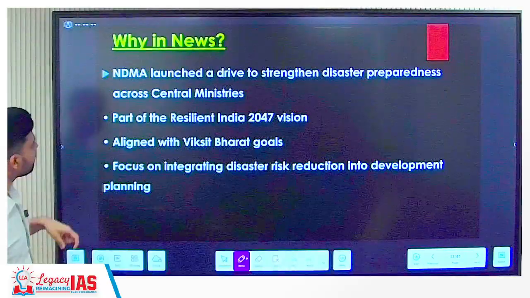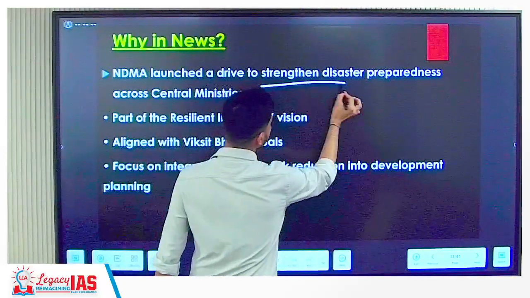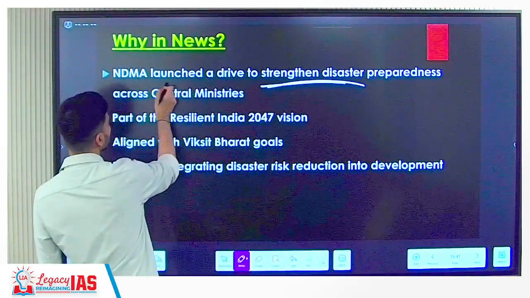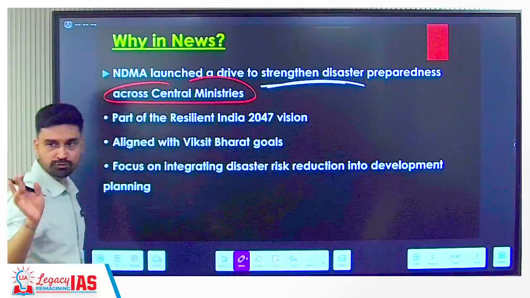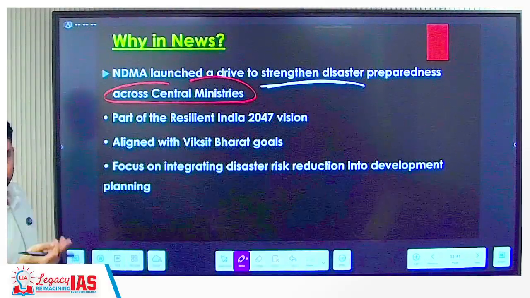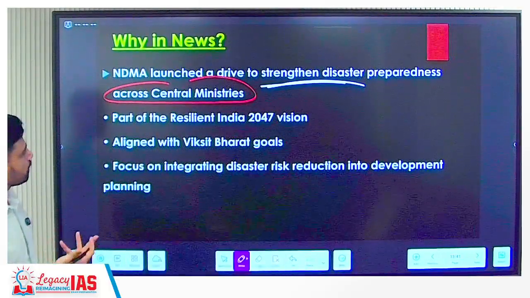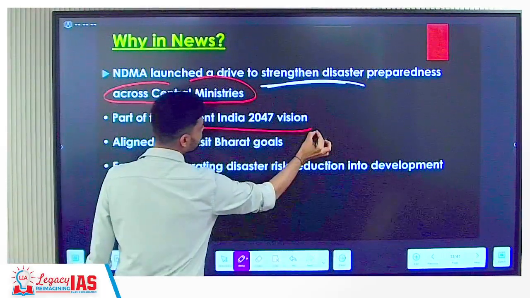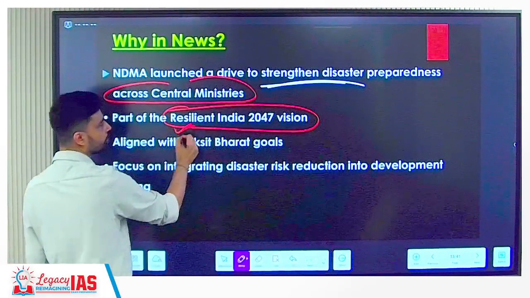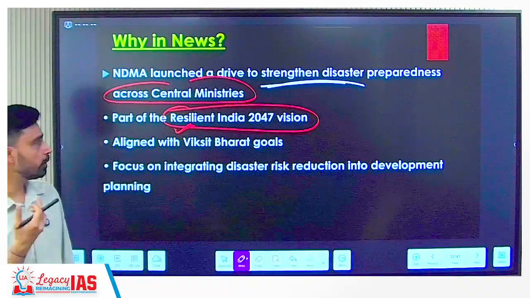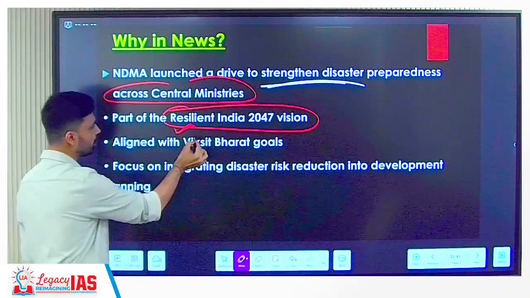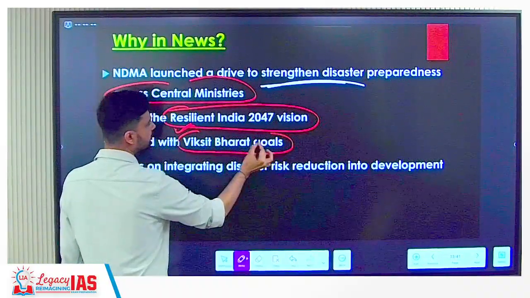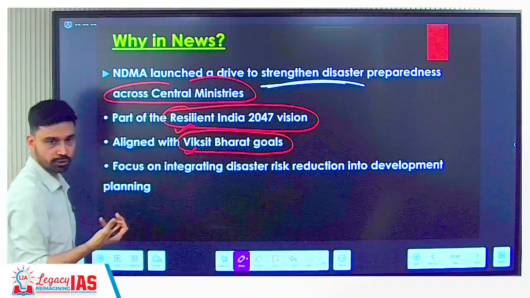That's why NDMA recently launched a drive to strengthen disaster preparedness across which ministries? All the central ministries that you have: the agriculture ministry, the water resources ministry, the earth sciences ministry and so on. This entire decision is part of which mission? We have the Resilient India 2047 vision, because by 2047 we have also decided that India would become which kind of India? A developed country, Viksit Bharat.